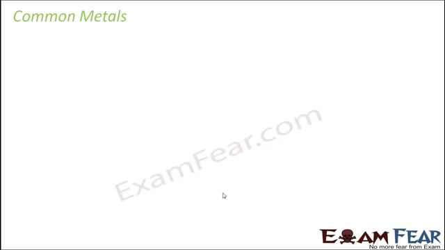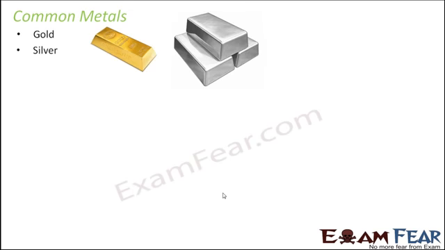Let us look at some of the common metals. The first common metal I would say is gold. You would have seen it in gold jewelry, your finger rings, earrings or pendants, necklaces, bangles. Silver also, you see mostly in anklets, chains, a lot of jewelry. Sometimes people also use silver utensils or silver materials in temples.